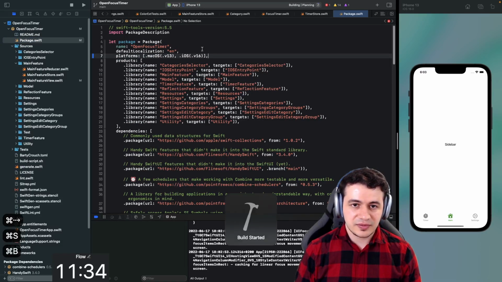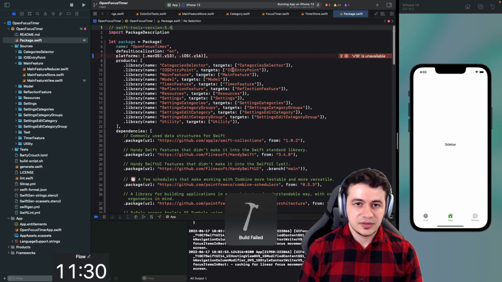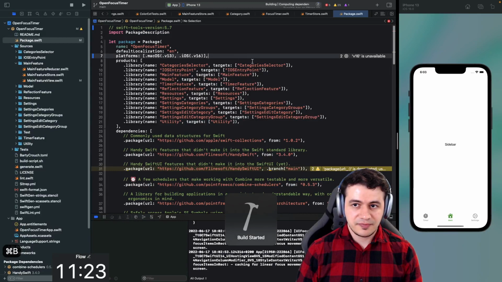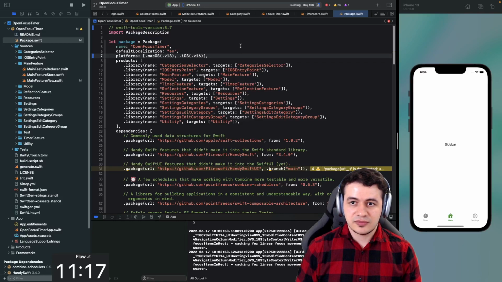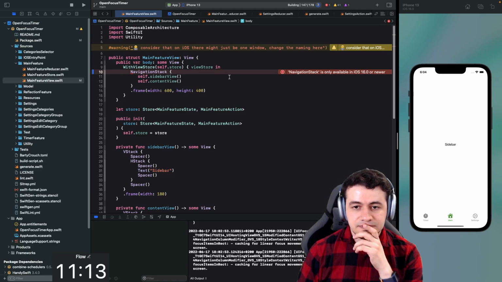I hope this compiles. Not really sure if it will compile. Nope, it does not. Let's switch to SwiftTools 5.7. Does it compile now? This is looking better. All right. Now this shouldn't be a problem anymore.